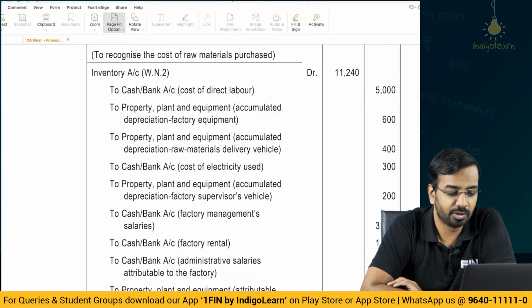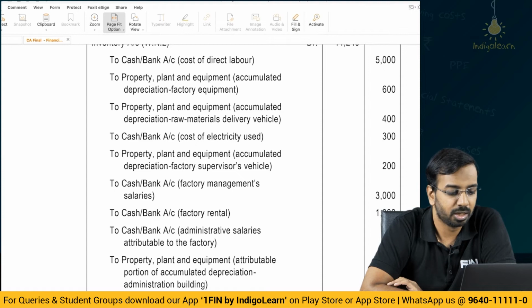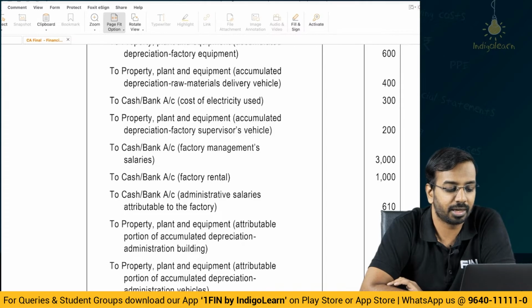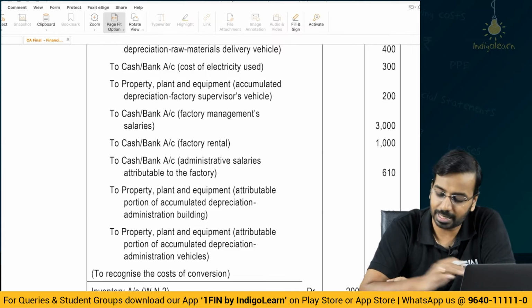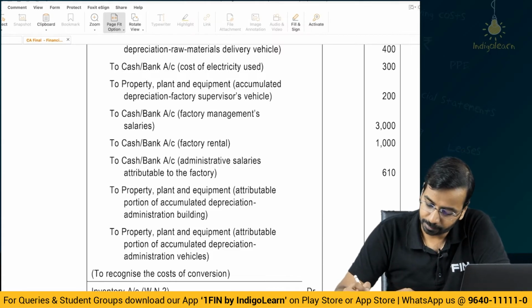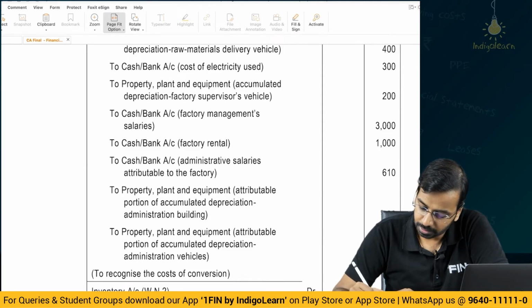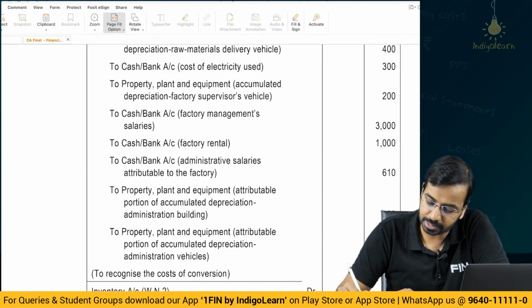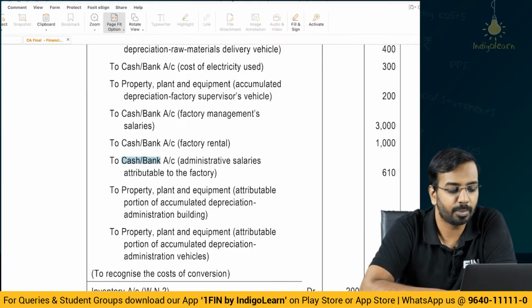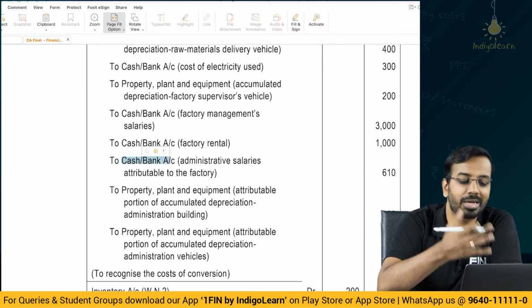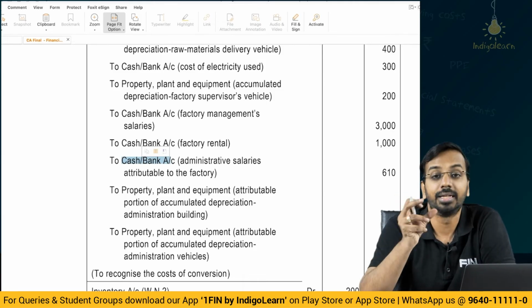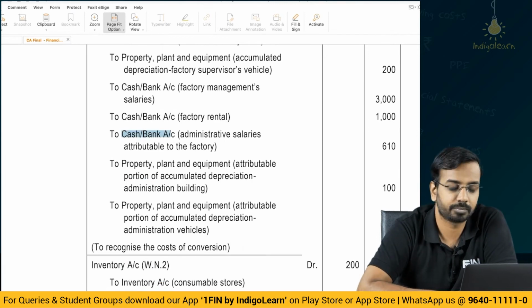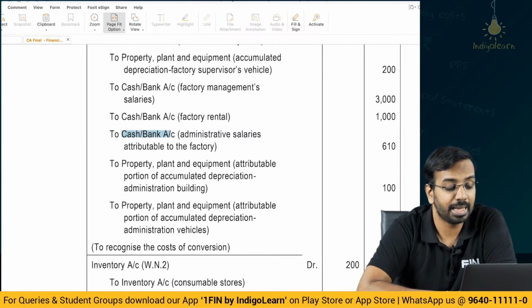Then raw material delivery vehicle, that you will add, cost of electricity you will add, then depreciation on the factory supervisor's vehicle, then factory management salary, factory rental, then administrative salaries attributable to the factory as given in the question. So the question has mentioned that salaries of the personnel is 3050, of that 20% is attributable, so that you will credit to cash or bank, or you can say salary payable, or you can credit to salary also. If the salary account has taken the full hit of 3050, 610 can be credited to that account. Then the depreciation attributable to the building and the vehicles.